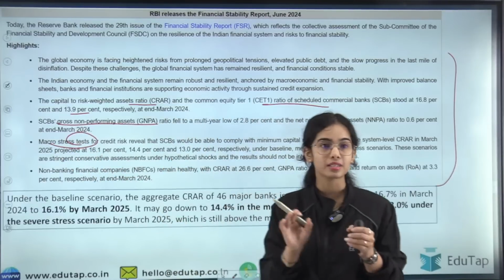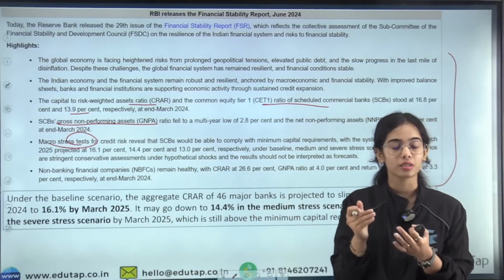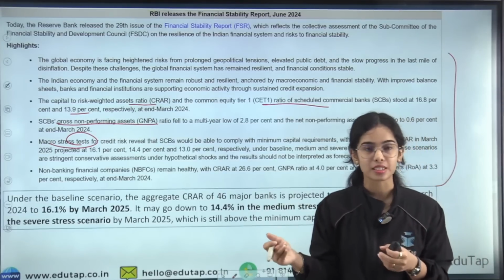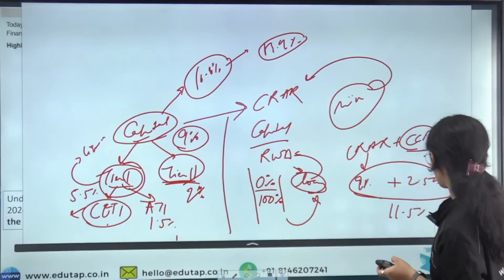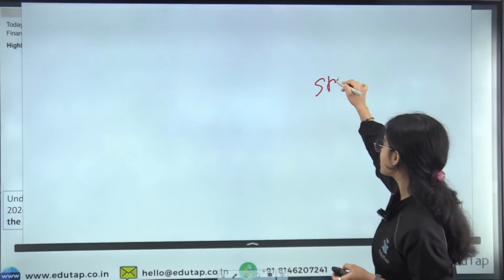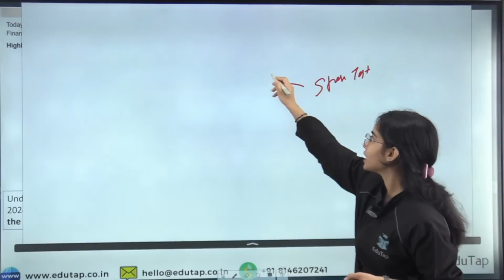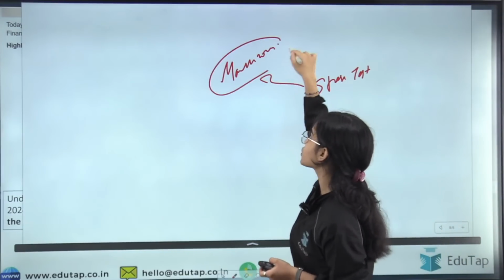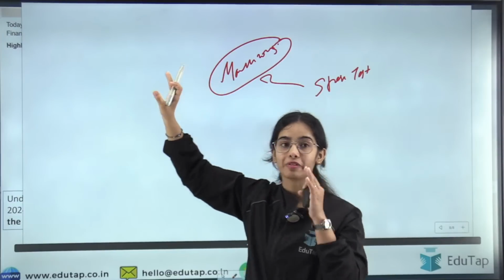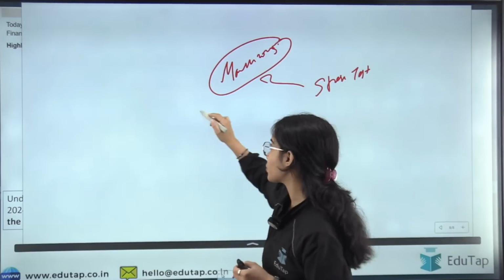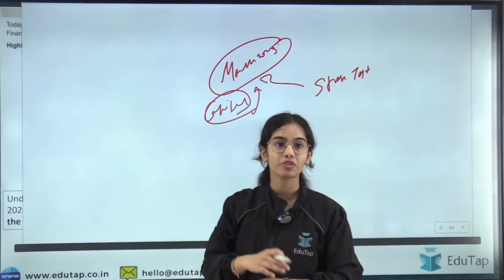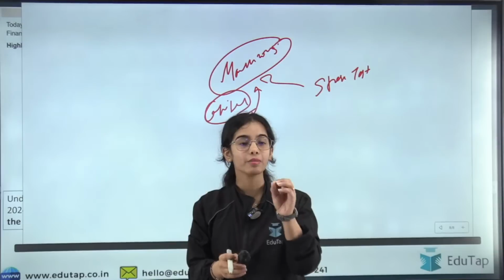The Reserve Bank of India or the subcommittee of the FSDC did a macro stress test. In the macro stress test, there is a stress test that looks at the future, let's say March 2025, when the new financial year is going to finish. So what will be the situation of the capital in March 2025?